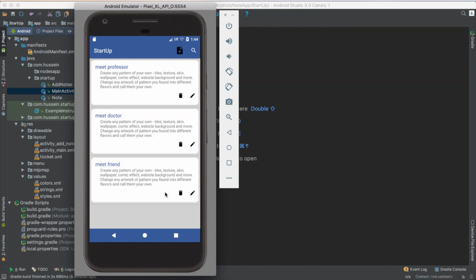So the first thing we need to talk about here is that Android supports databases. So you could use a relational database in Android really easily.